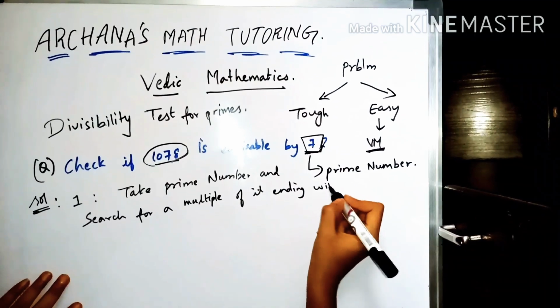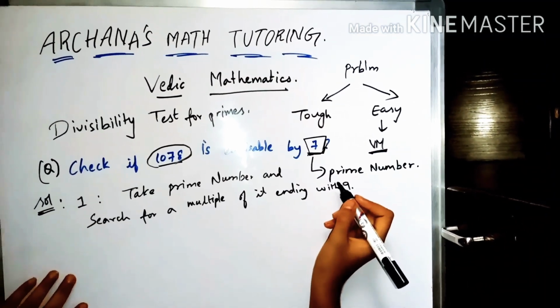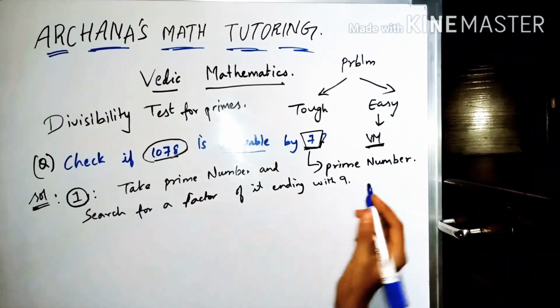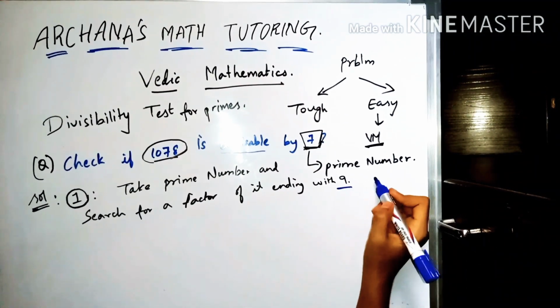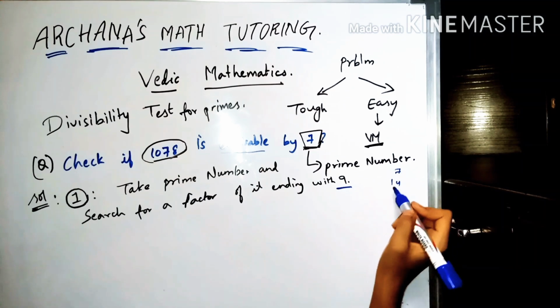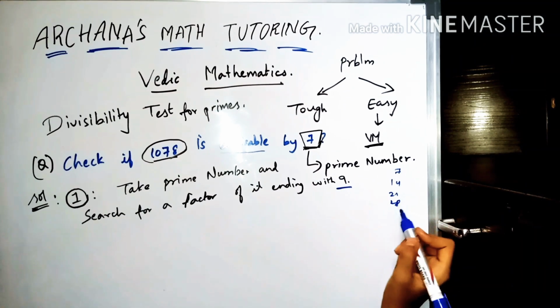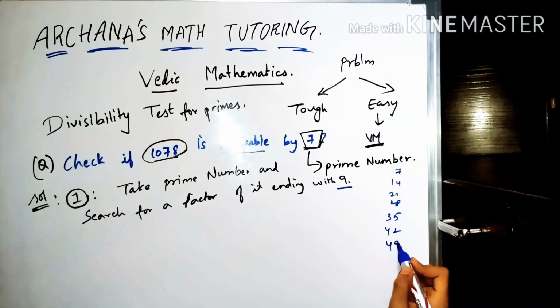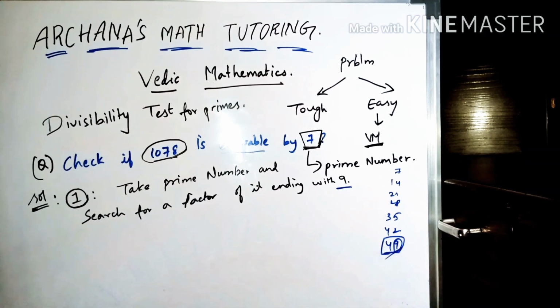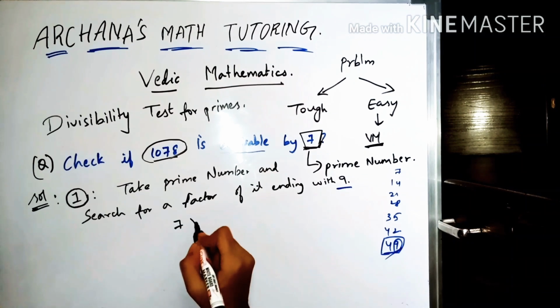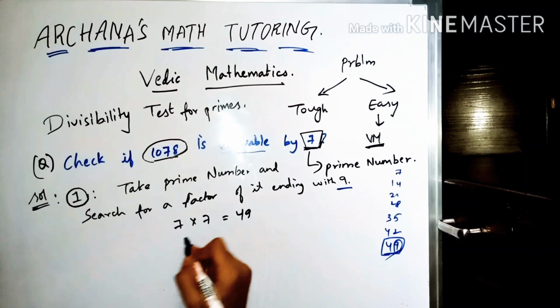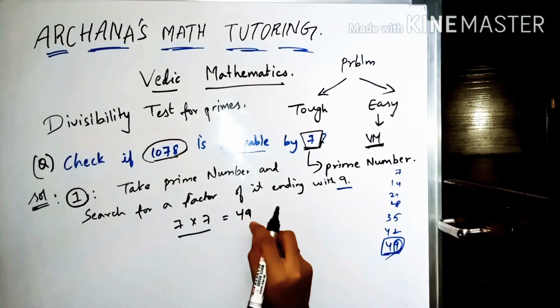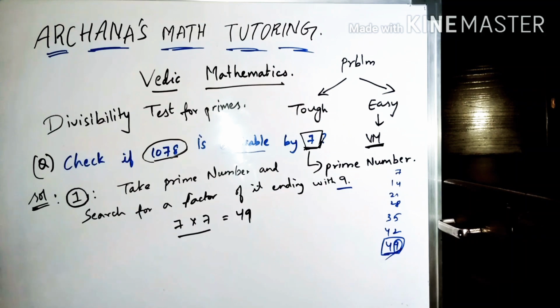In the 7 table, check a number which ends with 9. We know 7 1s are 7, then 14, 21, 28, 35, 42, 49. This is the number which ends with a 9. It's nothing but 7 into 7, which is 49. You don't have to write all this, 49 is enough. So find the first multiple ending with a 9. Why did I take 9? I will explain in my next step.